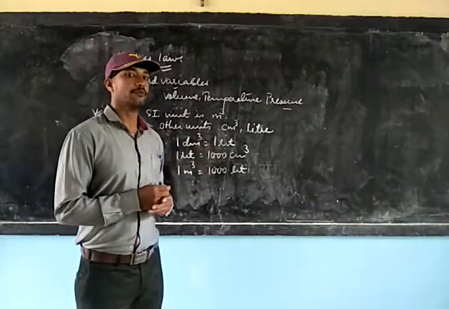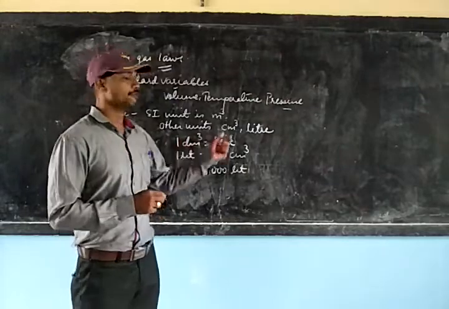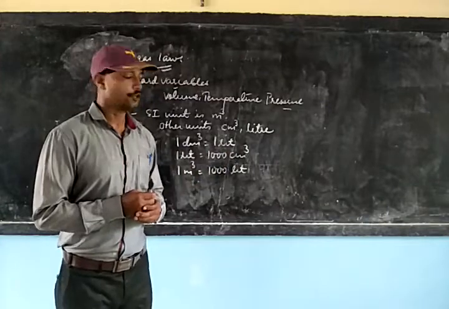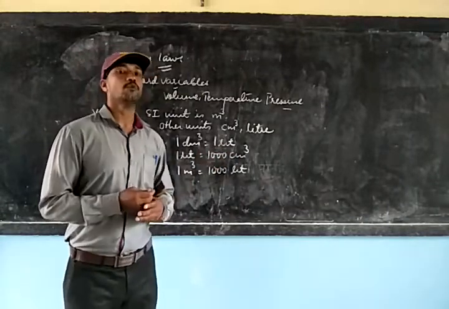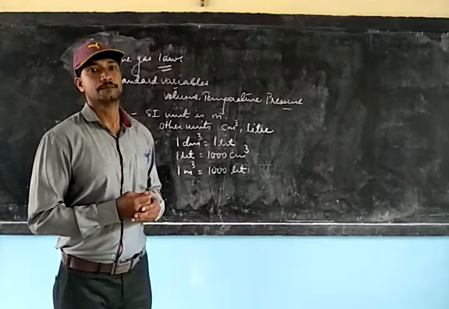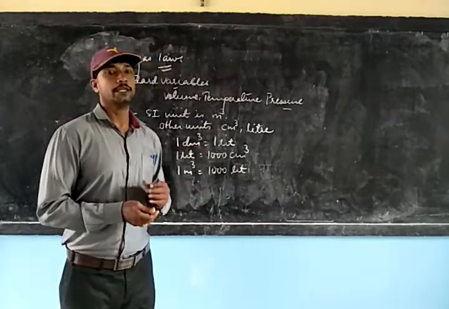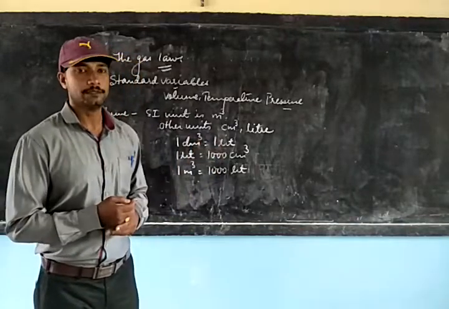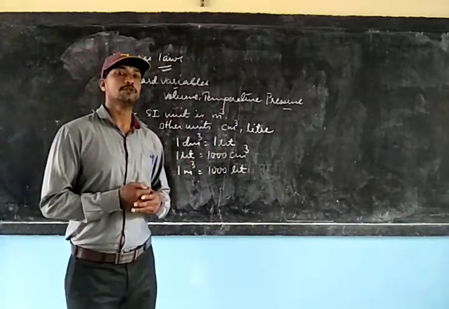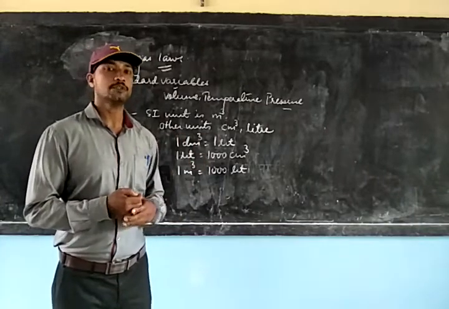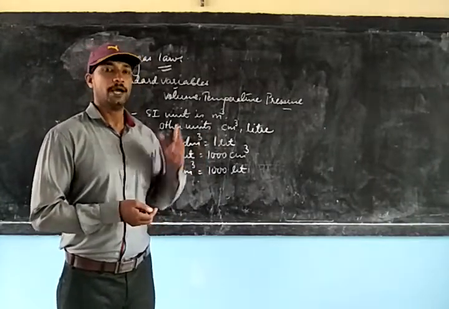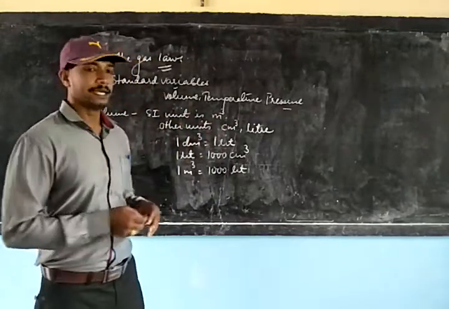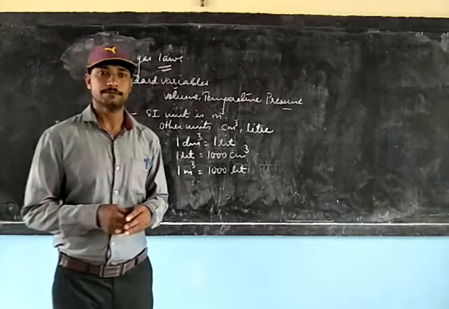These conversions are also very important. So 1 decimeter cube is equal to 1 liter, and 1 liter is equal to 1000 centimeter cube. 1 meter cube is equal to 1000 liter. Now we will come to another variable, which is pressure, and pressure, as I just said, is exerted due to the collision of the molecules with the wall of the container and also among themselves.